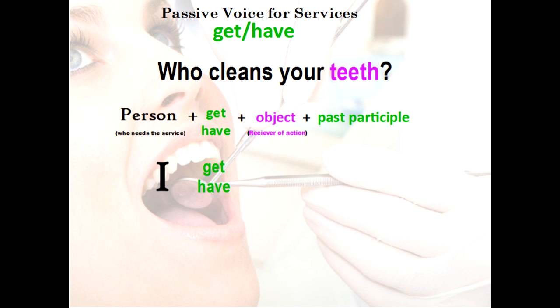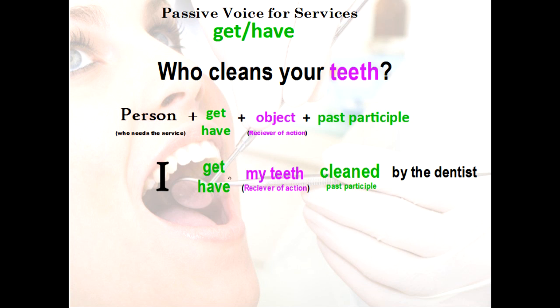Then I use the receiver of the object, for example, my teeth. And then I use the past participle, the action, cleaned. So I say, I get my teeth cleaned, or I have my teeth cleaned, then by the dentist. But that part is extra. By the dentist is not always necessary. Okay? So this is the passive voice for services using the verb get or have. Let's take a look at some examples of this.